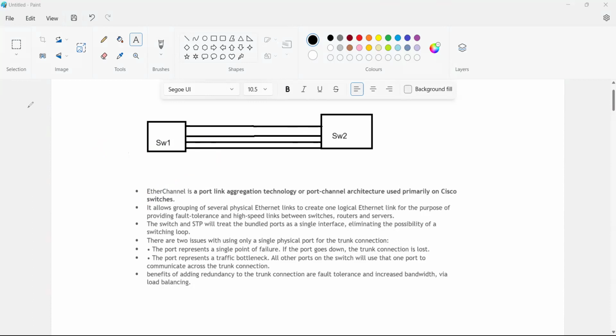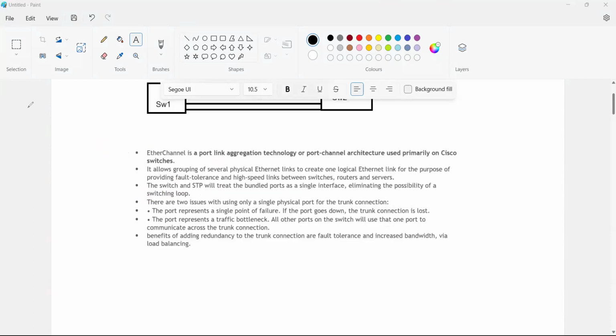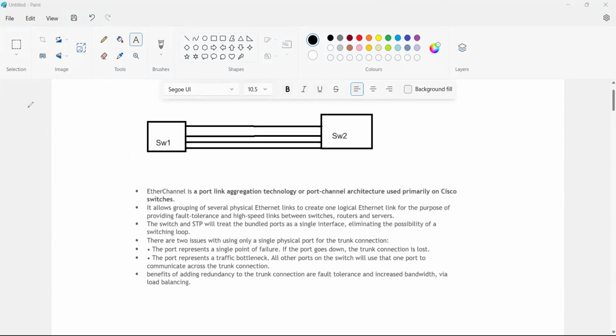There are two issues with using only a single physical port for the trunk connection. In legacy STP, the first issue is that the port represents a single point of failure. Let's assume these other links are not there now, so only one link is there. If that one link goes down, it's a trunk link, and the trunk carries the multiple VLAN information.